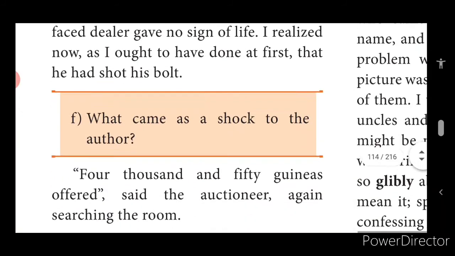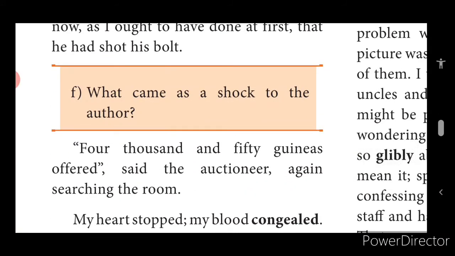4,050 guineas for this picture. "4,050 guineas offered," said the auctioneer again, searching the room. Now this auctioneer, when the narrator said 4,050, was surprised. First he looked at the red-faced fellow, the one who stated the price first. Then he looked at the company, and no one opened their mouth. The auctioneer kept repeating the price, "4,050 guineas offered," looking around the room, searching for anyone who would increase the price.